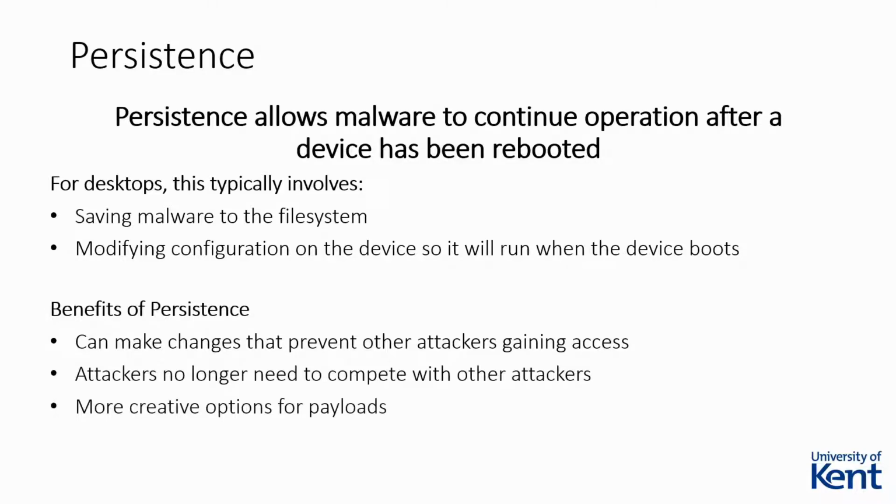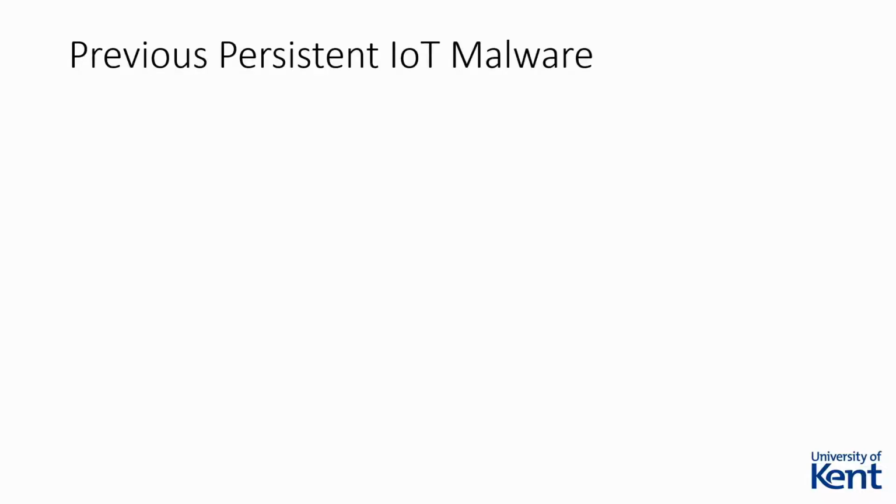Many IoT botnets focus on the ability to perform distributed denial of service attacks, but if the attacker can retain control of the device, it could be used for other purposes, such as for long-term network backdoors, malware distribution, or even ransomware. The attacker could also implement safeguards to prevent remediation attempts by the victim, such as updates or factory resets. While they are significantly rarer, there have been instances of persistent malware.